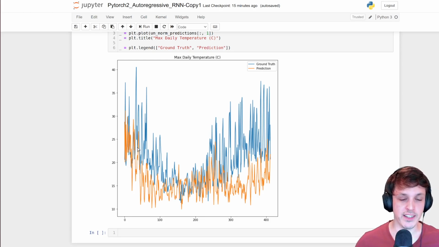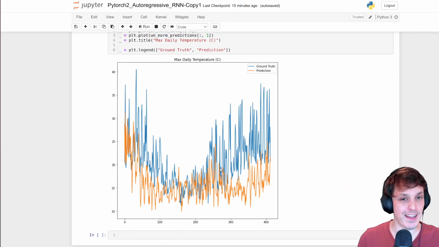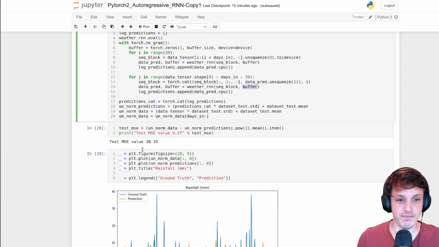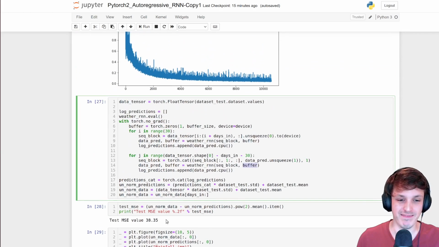If you trained it for longer, the same amount of time, probably be a bit better, but you can just see that it kind of tries to follow a pattern at least. The MSE value is pretty low though, but it's not a really good indicator of performance. So that's just how you would do that.